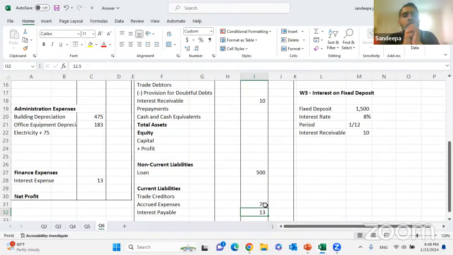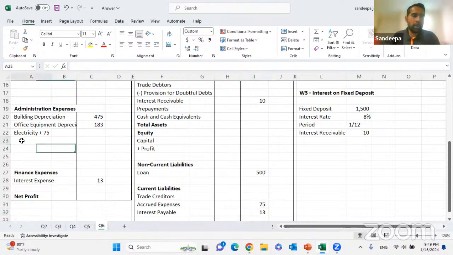Water bill, prepaid water bill. The prepaid water bill, what we need to do is, it's not the current year expense, right? So we have to remove that from the water bill and recognize that as an asset.